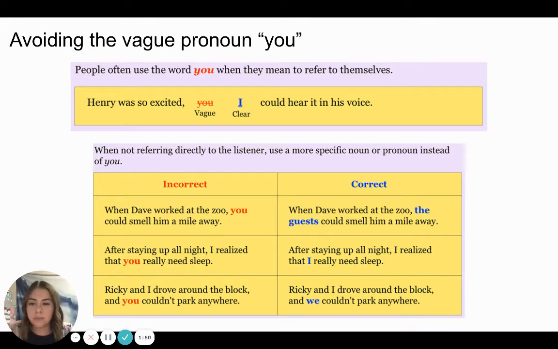Another incorrect example would be, after staying up all night, I realized that you really need sleep. Again, they're not talking directly to the listener. They should have said, after staying up all night, I realized that I really need sleep. Lastly, our incorrect sentence would be, Ricky and I drove around the block and you couldn't park anywhere. Again, they're not talking to the listener. So they should say, Ricky and I drove around the block and we couldn't park anywhere.